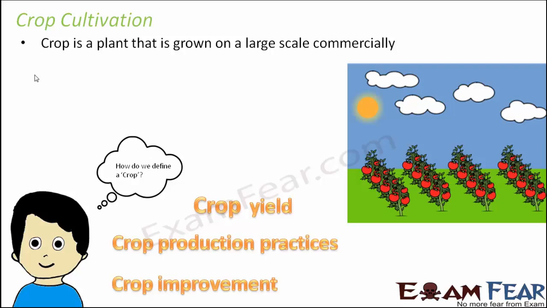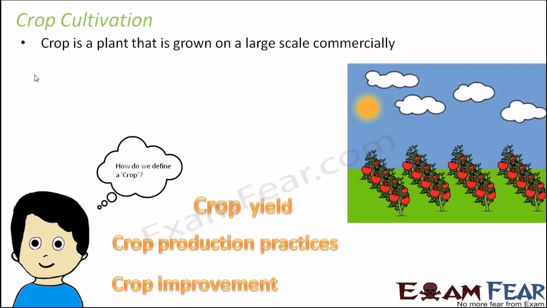Now, why do we cultivate crops? Because everybody needs food. All human beings need food, all animals need food, every living organism needs food. So we need to grow a huge number of plants, and that is where we talk about crop cultivation. We also talk about crop yield, that means how much is the production of the crop. We talk about crop production practices: how can we improve and increase the production of crops?